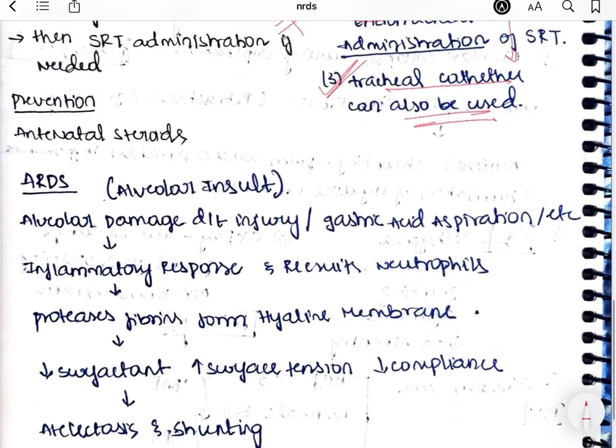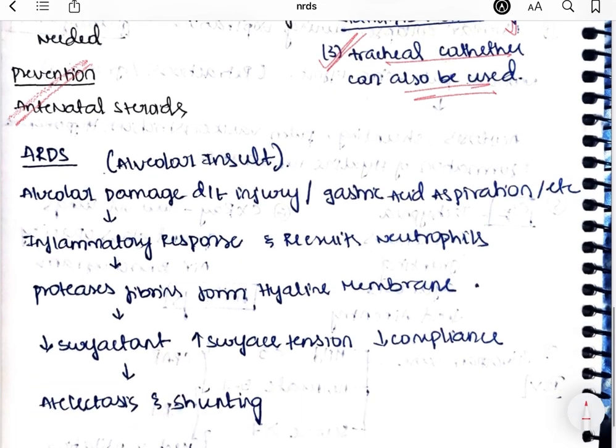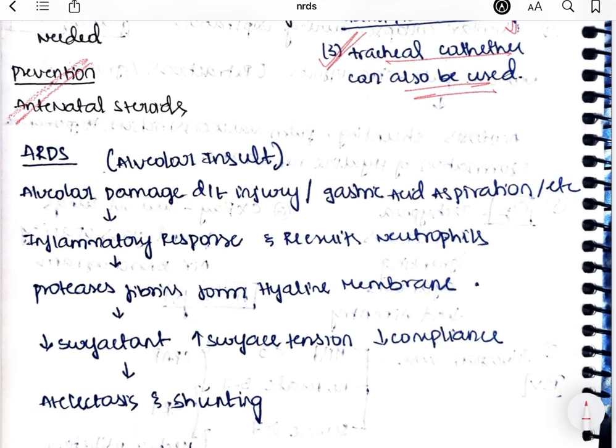And now coming to prevention. So it can be prevented by the mother taking steroids, the antenatal steroids, right, in the mother. And let us see the difference between ARDS and NRDS. So what do you mean by ARDS? It is acute respiratory distress syndrome. So how is it different from neonatal respiratory distress syndrome?